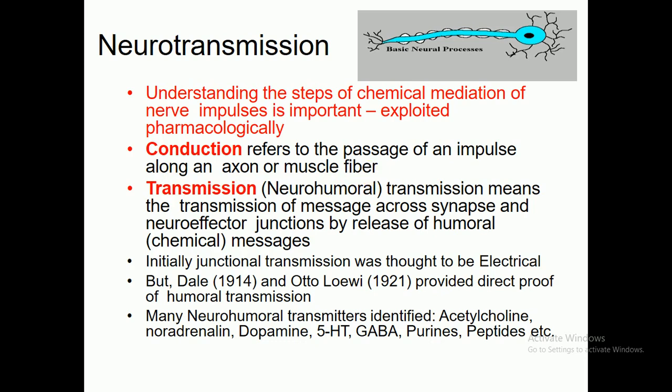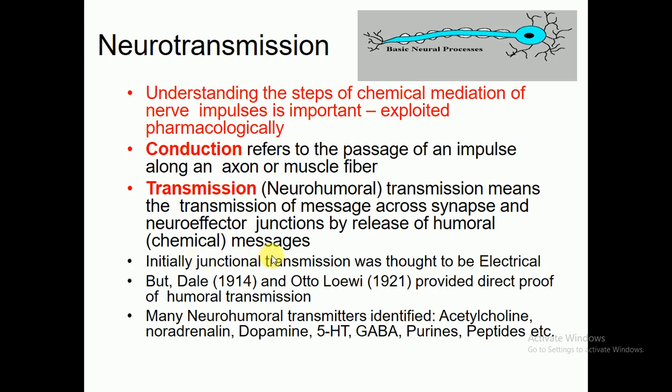You should know the difference between axons and dendrites. Dendrites are many in number and are short fibers, while axons are fewer in number and are long fibers. How can neurotransmission occur? Conduction is the passage of impulses along an axon or muscle fiber. Transmission is neurohumoral. Transmission means the transmission of a message across the synapses. A synapse is the gap between two neurons, or the neuroeffector junction, and transmission occurs by the release of humoral chemical messengers.